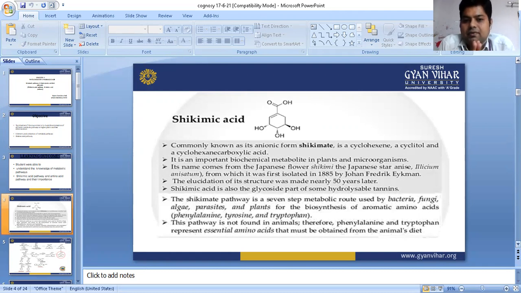What is shikimic acid? We are going to see the structure of shikimic acid in this PPT. There is one C double bond, an OH group, and three remaining OH groups are available.